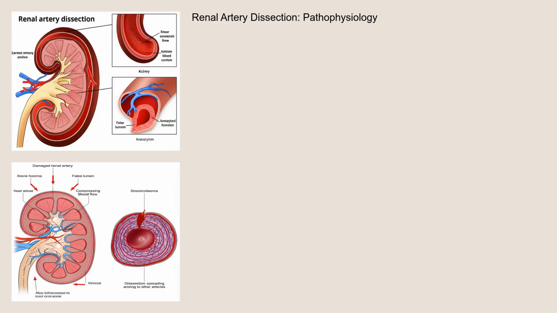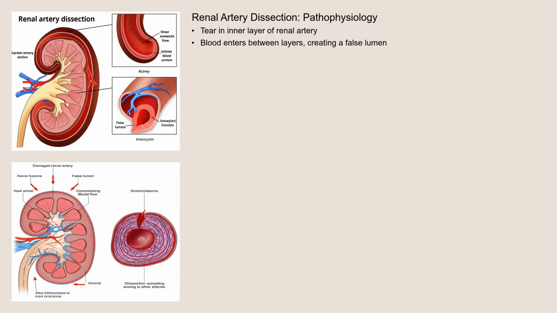Now, let's talk about pathophysiology, how the disease actually develops and affects the body. In a renal artery dissection, a tear develops in the inner layer of the artery wall. Blood then surges through this tear and accumulates between the layers, creating a false lumen, essentially a pocket of blood within the artery wall. This false lumen can compress the true lumen, the actual channel through which blood flows, restricting blood supply to the kidney.